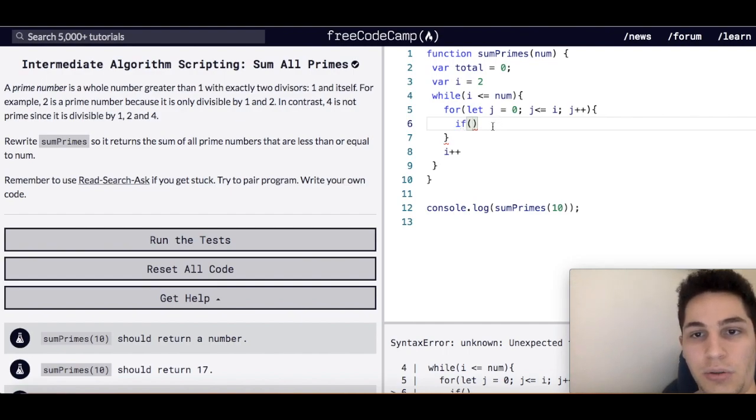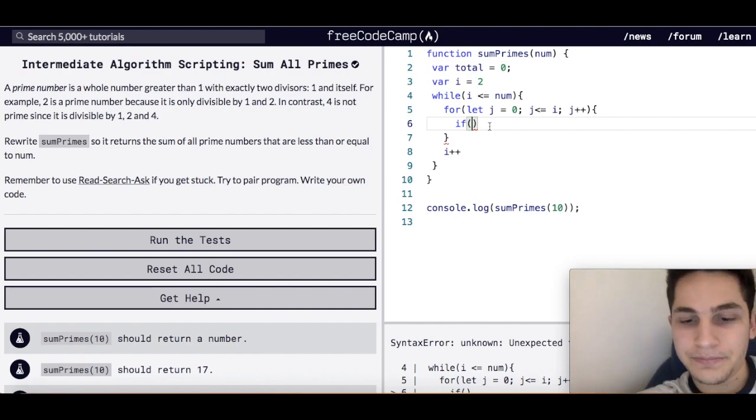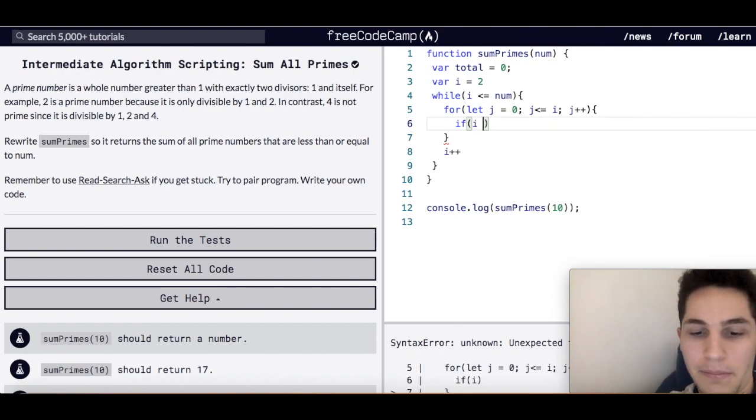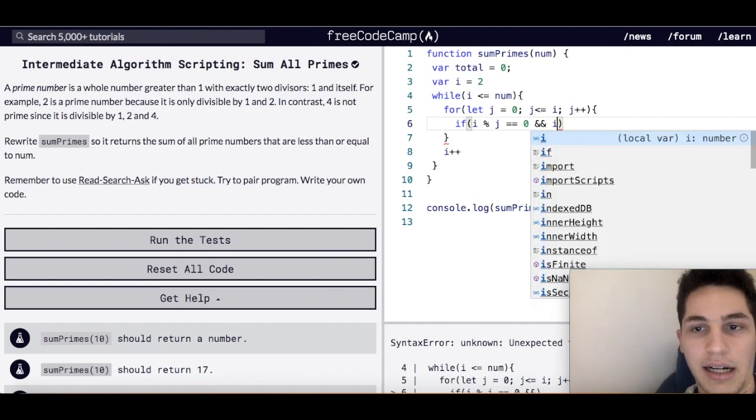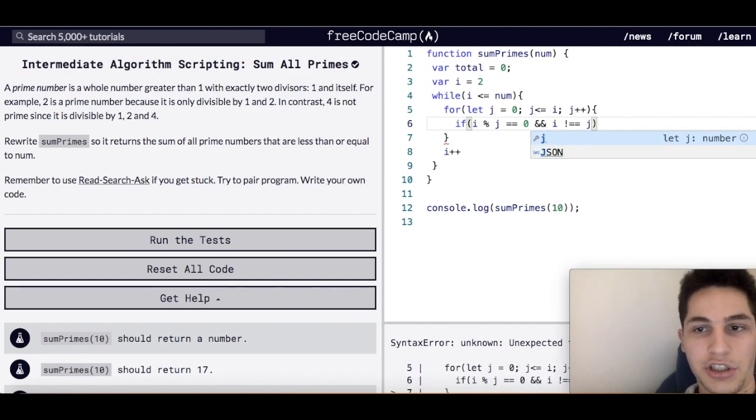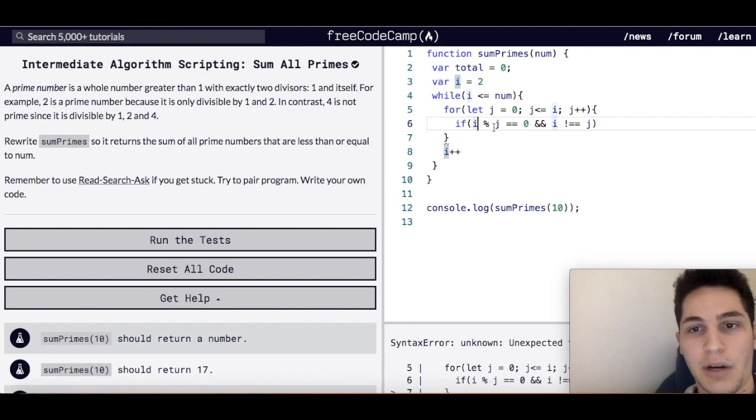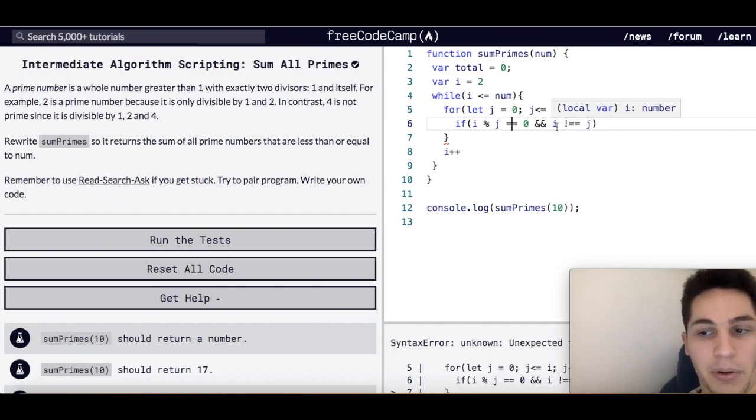And so we're going to check if i modulus j is equal to 0, then we know it's not prime. But then we also have one condition here, and i is not equal to j, because just because j can go evenly into i doesn't mean it couldn't still be prime if they are the same number.